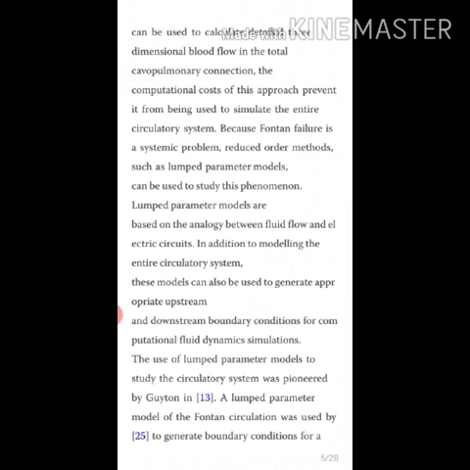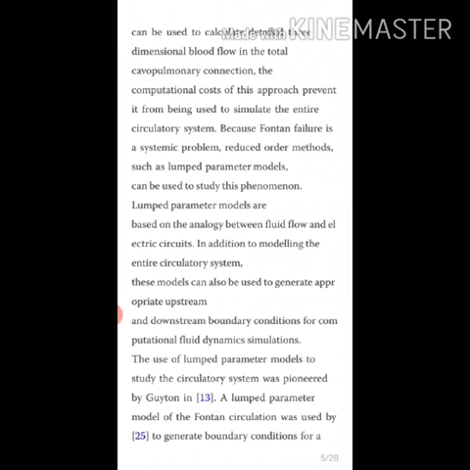Lumped parameter models are based on the analogy between fluid flow and electric circuits. In addition to modeling the entire circulatory system, these models can be used to generate appropriate upstream and downstream boundary conditions for computational fluid dynamics simulations. The use of lumped parameter models to study the circulatory system was pioneered by Guyton.